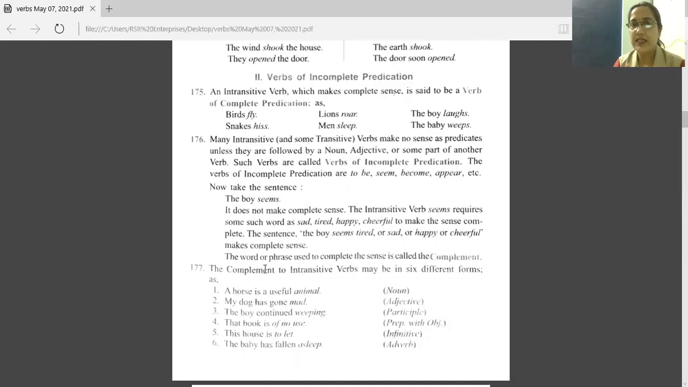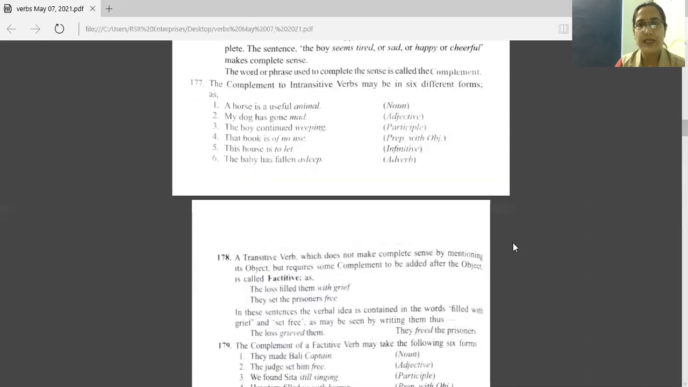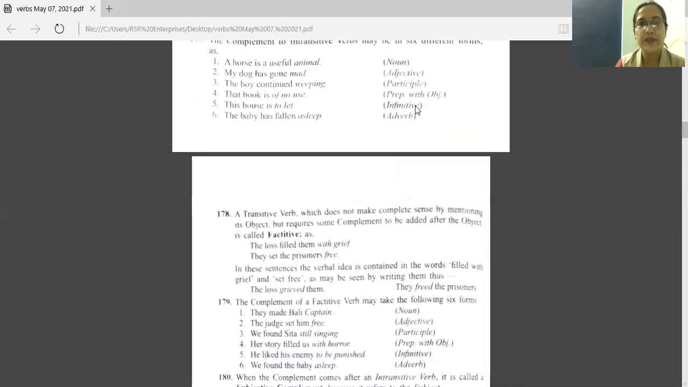It's written here, the word or phrase used to complete the sentence is called the complement. So complements you can write as noun there, adjective or participle here, prepositions with object or infinitive or adverb there.